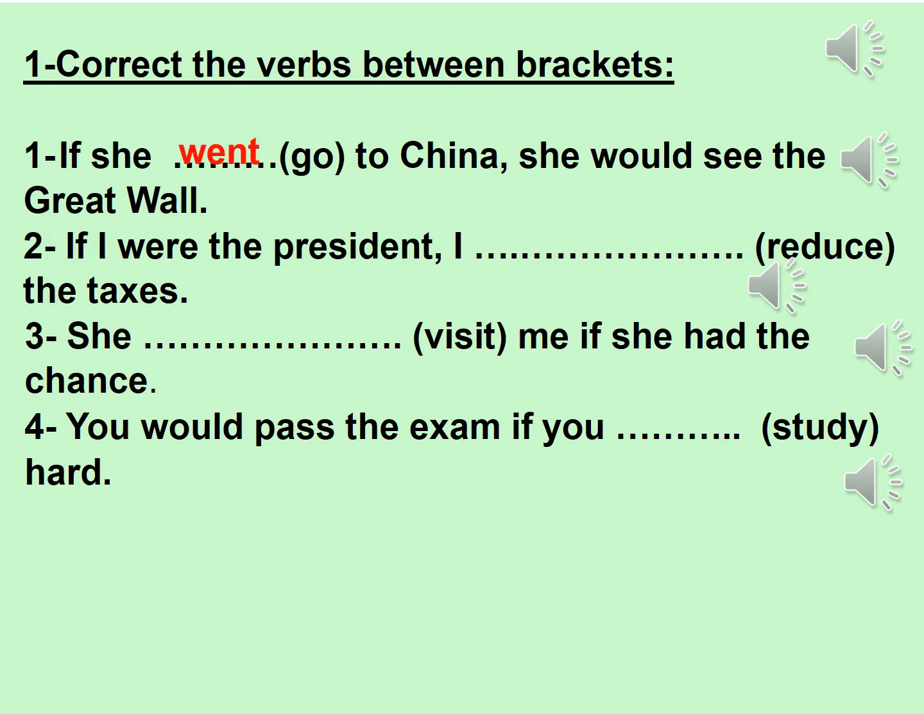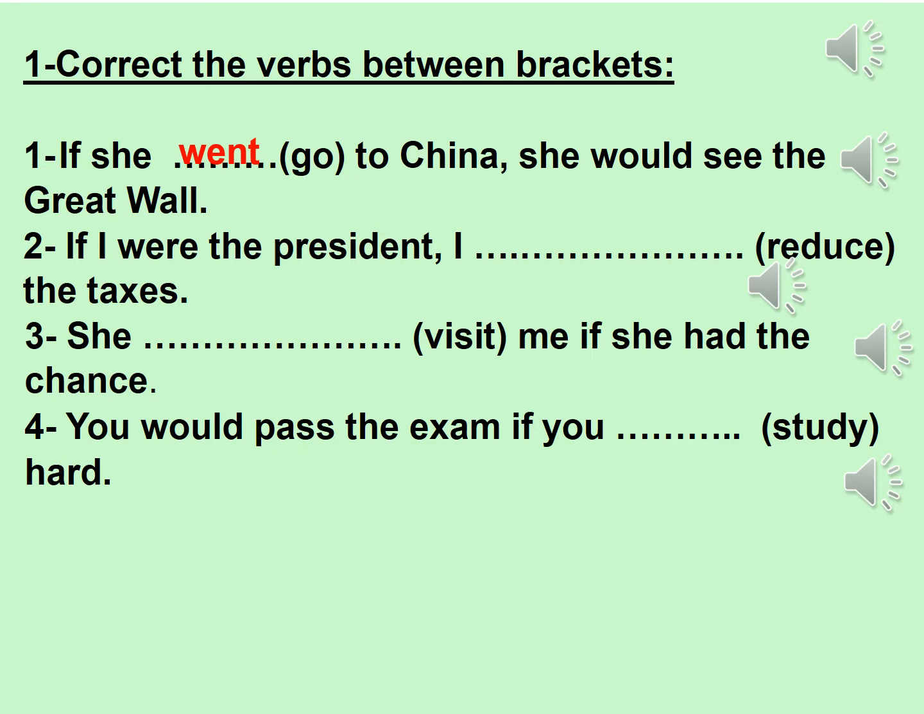Number 2, if I were the president, I (reduce) the taxes. Here, he wants you to correct the verb in the main clause, reduce, and we said that we use would plus verb infinitive in the main clause, so the answer will be would reduce.